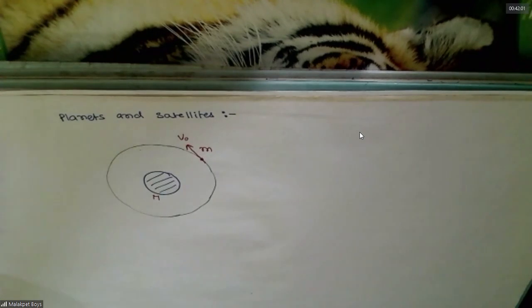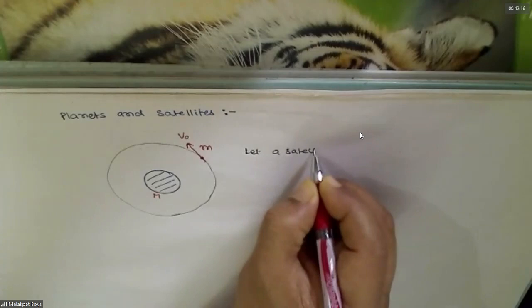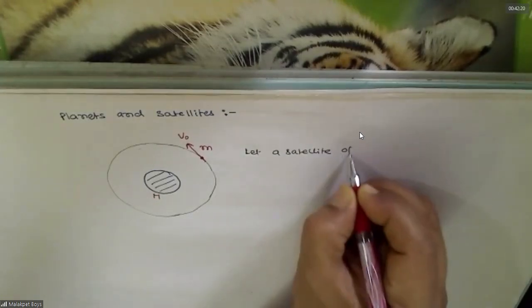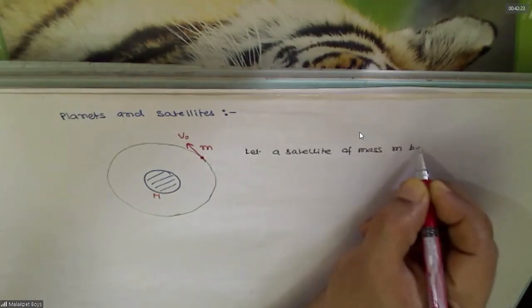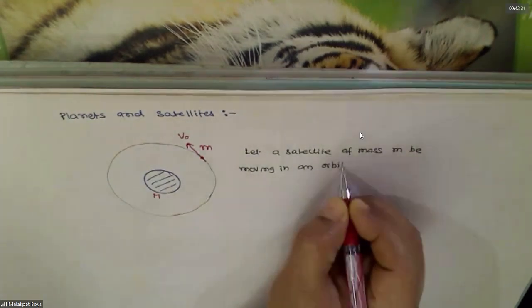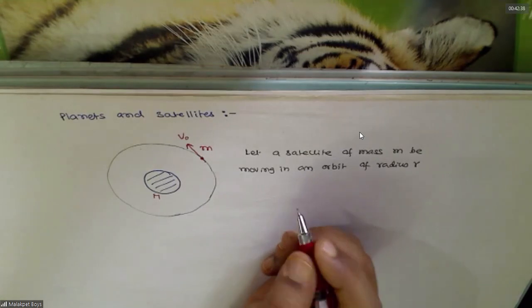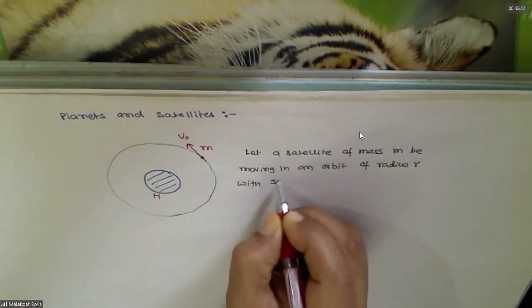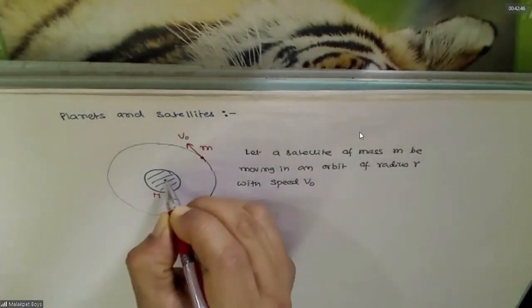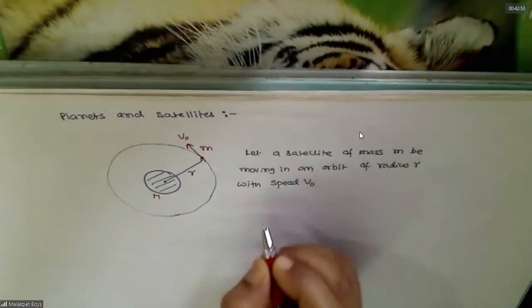Understood this? Yes, sir. Orbital velocity. Radius smaller. Yes, sir. Then you know that...